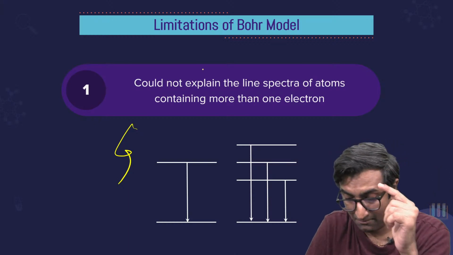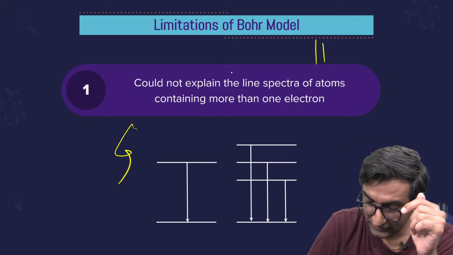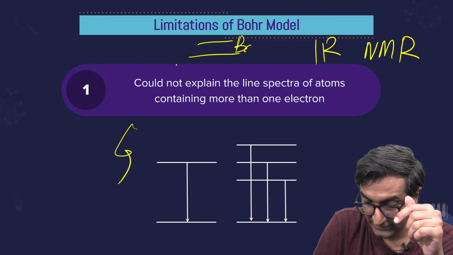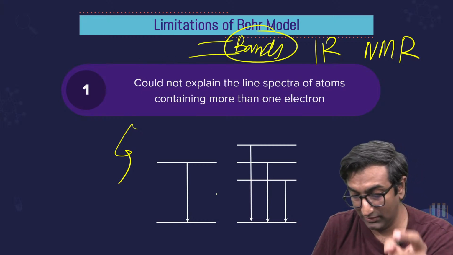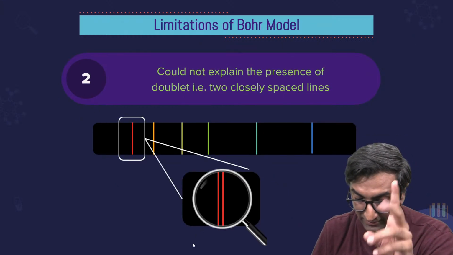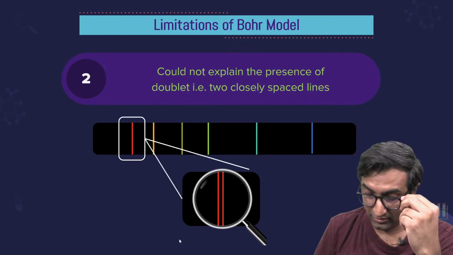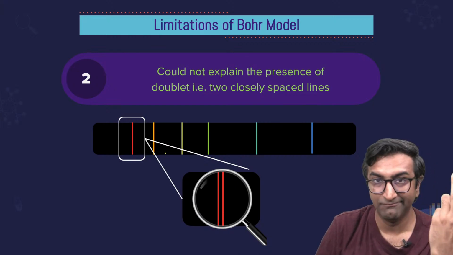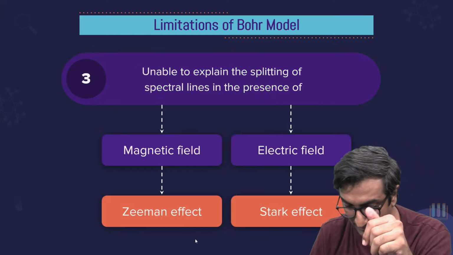Instead of lines, he was saying bands. If you study IR and NMR spectroscopy, you will see bands. You will not see lines, and that was only because of quantum mechanics. You can't explain it using Bohr's model. Okay, first drawback. Next drawback. He could not figure out that instead of one line there will be two lines very close together. Again, not possible. The band thing I mentioned, that was there.